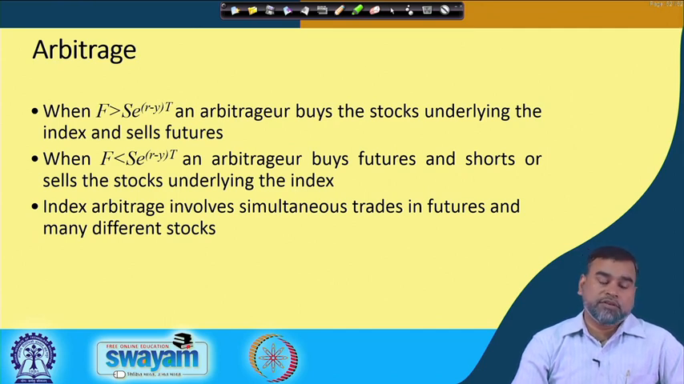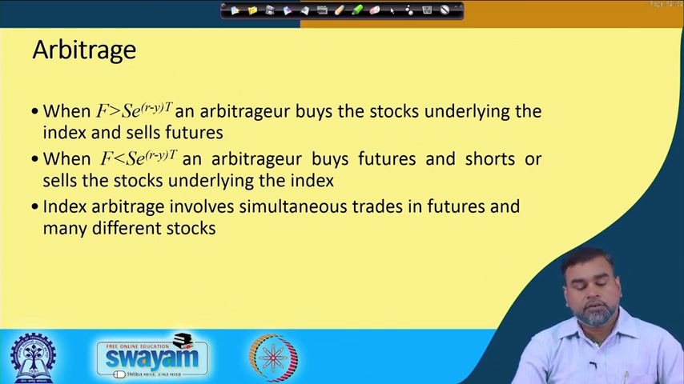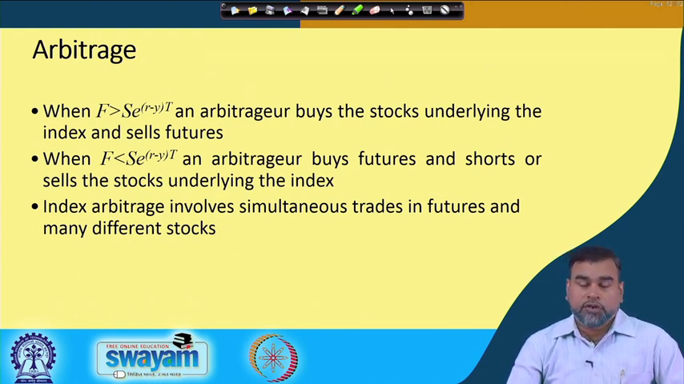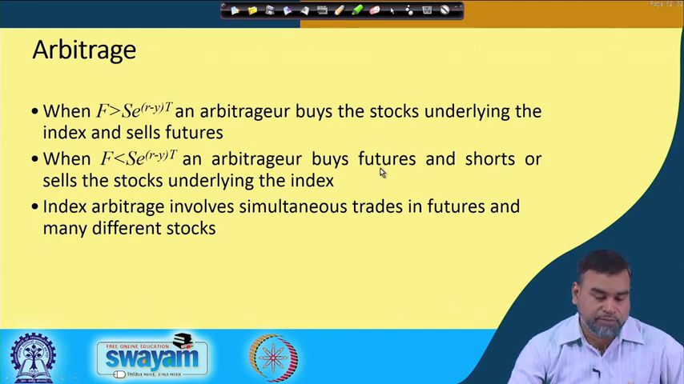How does the arbitrage work then? When F is greater than S e to the power (r minus y)t, the arbitrager can buy the stocks and sell the future. When F is less than S e to the power (r minus y)t, the arbitrager can buy the future and sell the stocks underlying the index. This particular arbitrage involves simultaneous trades in futures and many different stocks in the market. So, let us see how it works.